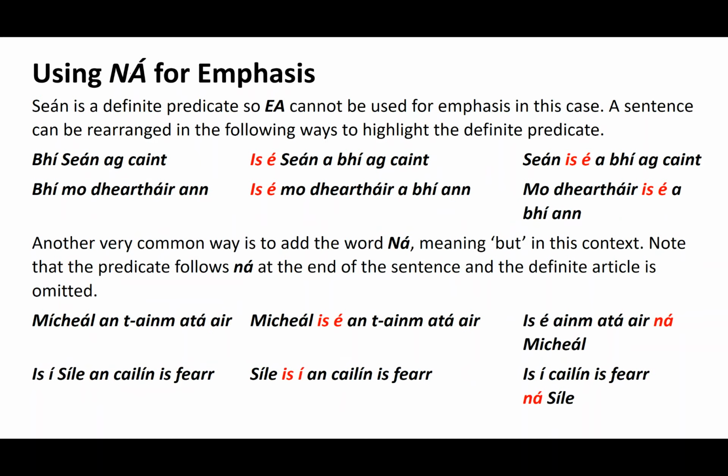We're also coming up here against another way of using or stressing certain words and phrases in a sentence using no for emphasis. So, Sean is a definite predicate, so the a cannot be used for emphasis. All right, what are we going to do now? A sentence can be rearranged in the following way to highlight the definite predicate. So, simply, vi Sean a kaint. We can simply say, as we know, she Sean a vi a kaint. Or we just simply start his name, Sean, and then go, she a vi a kaint. And we'll get back to this again because this is awesome.